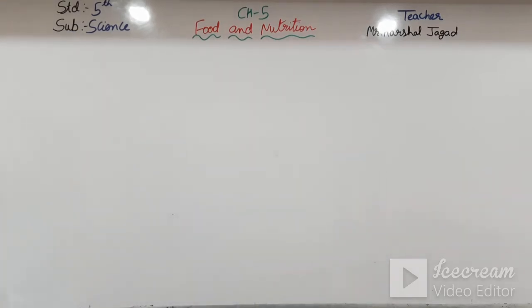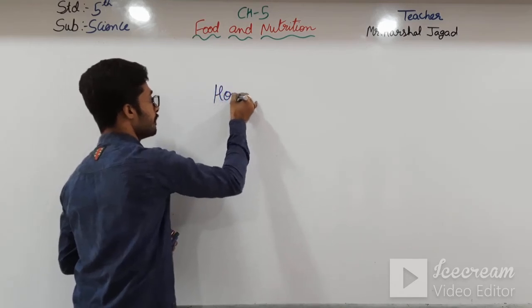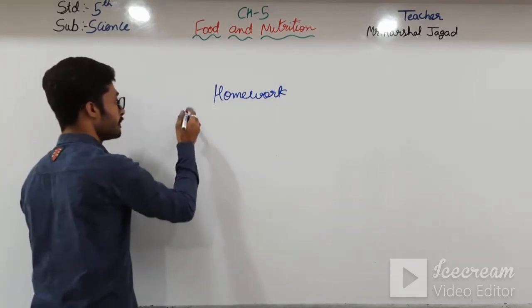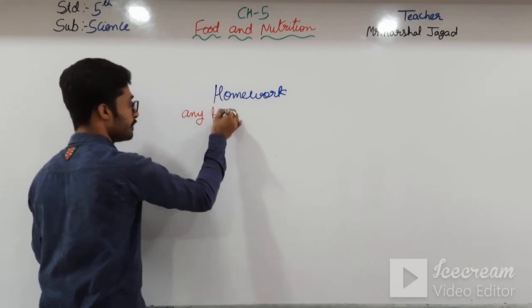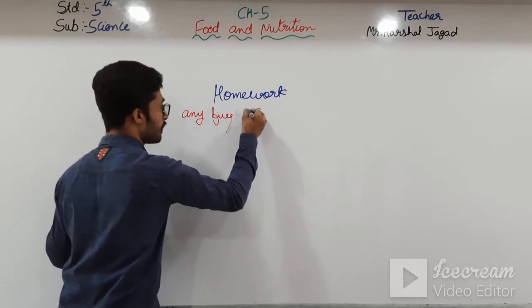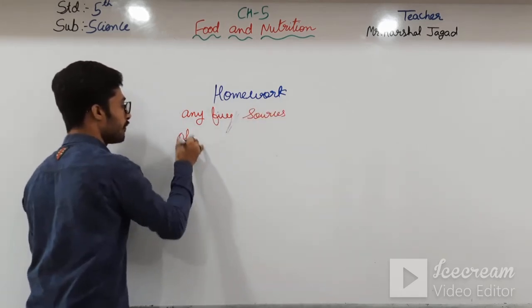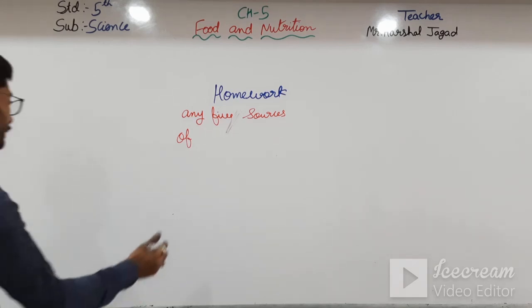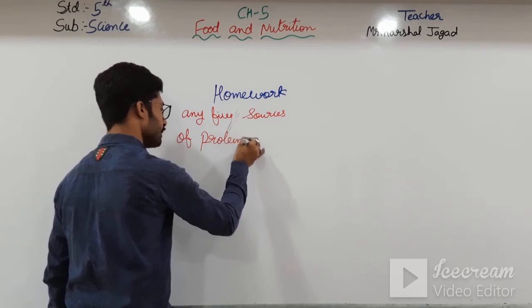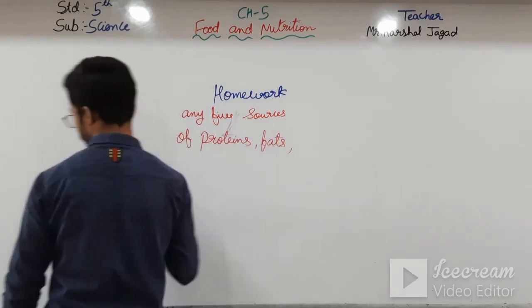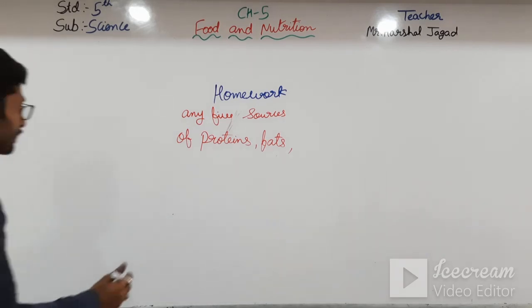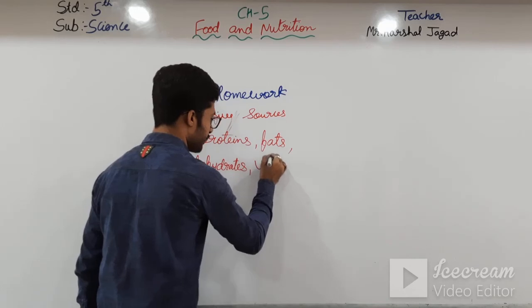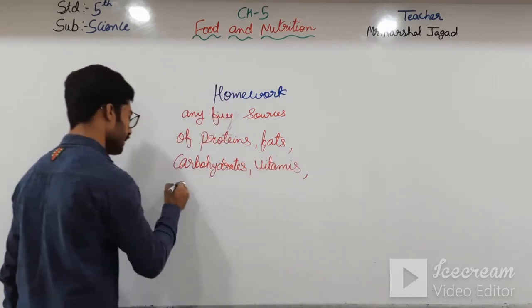In your homework, you have to find out any 5 sources of proteins, fats, carbohydrates, vitamins and minerals.